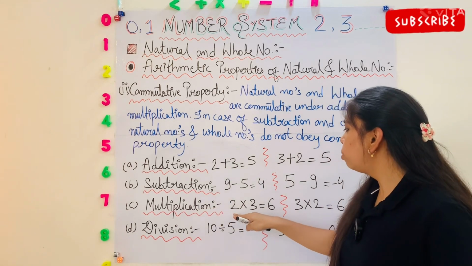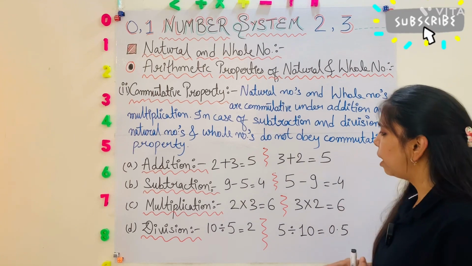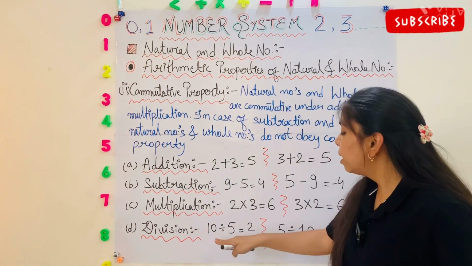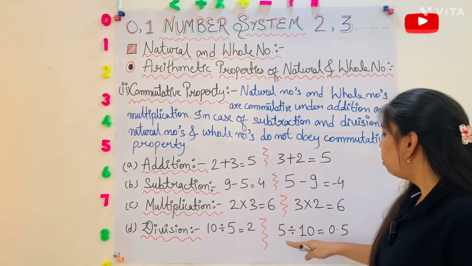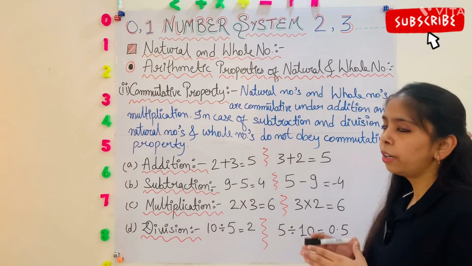In multiplication, 2 into 3 is equal to 6 and 3 into 2 is equal to 6. It will give the same value. But in division, 10 divided by 5 is equal to 2, but 5 divided by 10 is equal to 0.5. Both are different values.